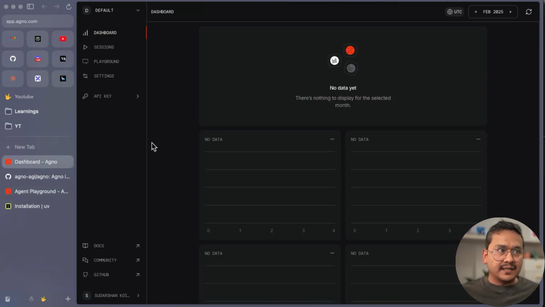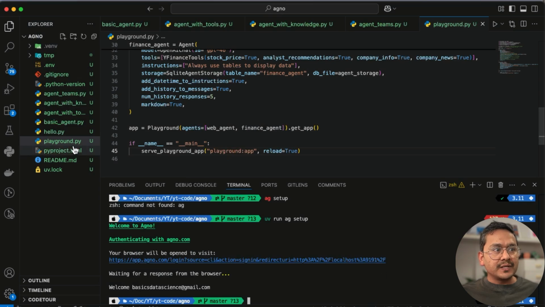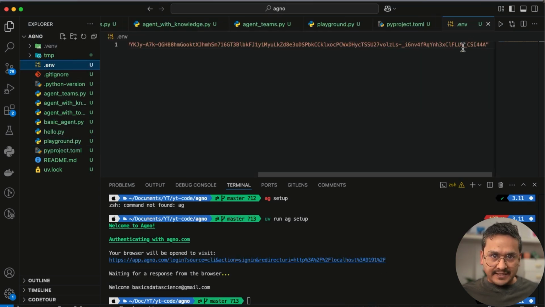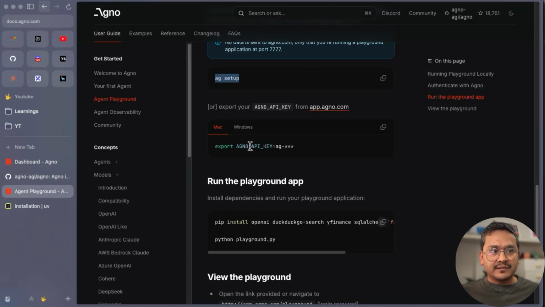You can log in separately, go to this API key part, and here will be the API key. Just copy this API key, go back to your VS Code in the .env, paste it here, same as what it is mentioned here. AGNO_API_KEY equals the API key that you just copied. Once you do that, it's good to go.